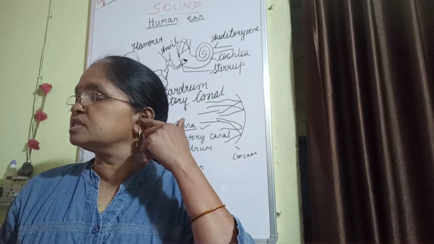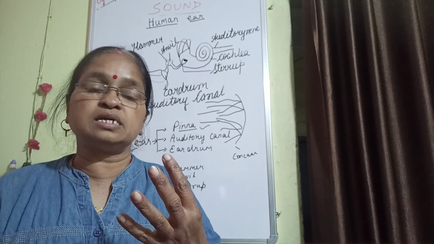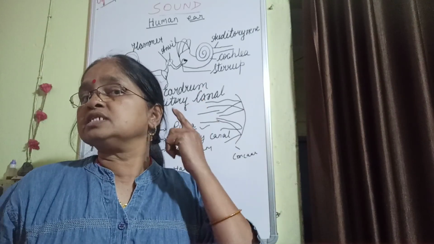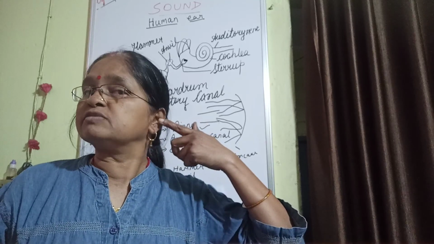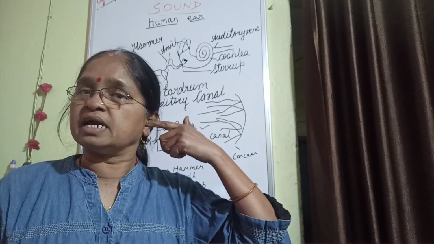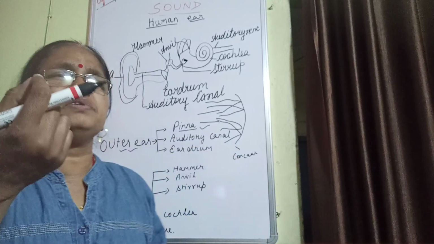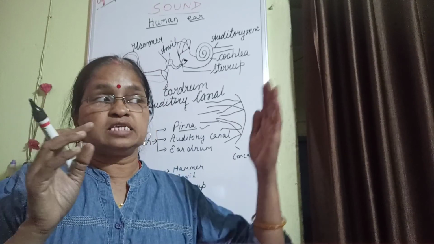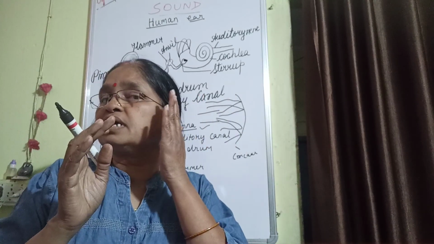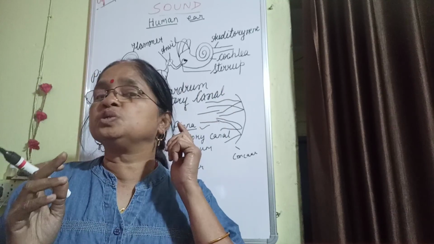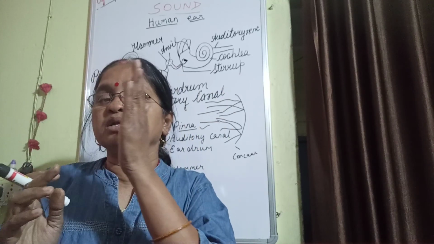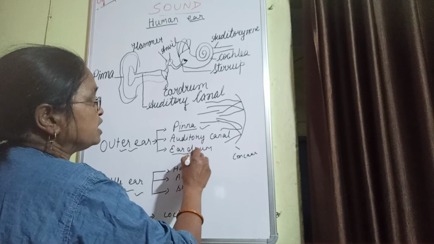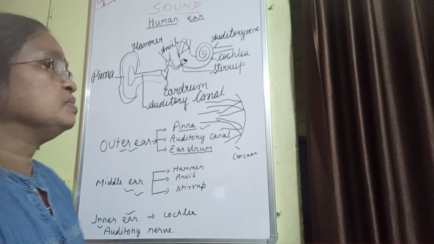The whole canal, as you are seeing in this, consists of air molecules. So whatever vibration is coming strikes the pinna, reflects from it and enters inside the ear canal. Inside the ear canal, there is a very fine, thin hair and air molecules, and as the vibration comes inside, it makes the air molecules vibrate, and then it strikes the last part of the outer ear, that is the eardrum.